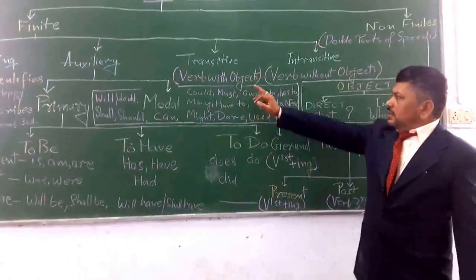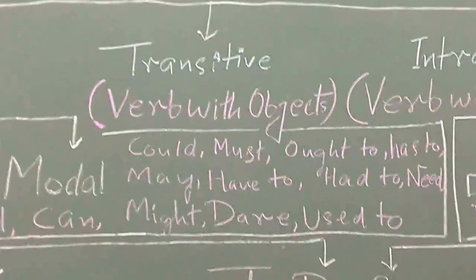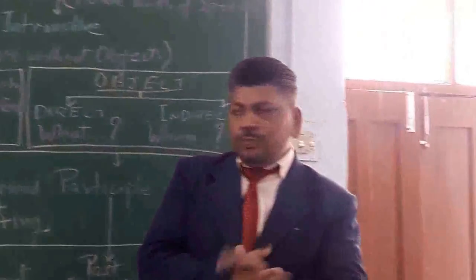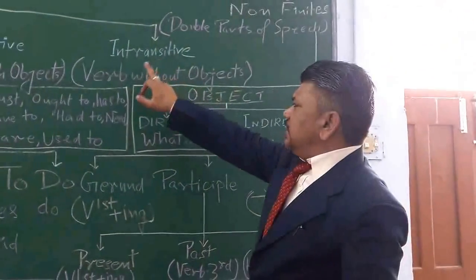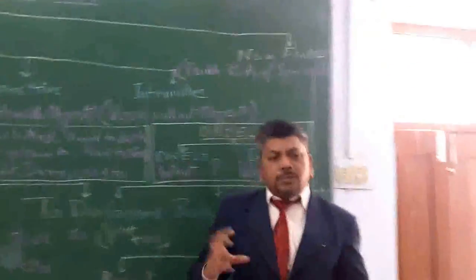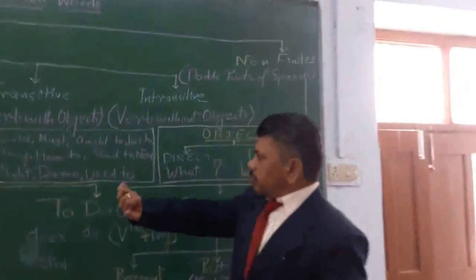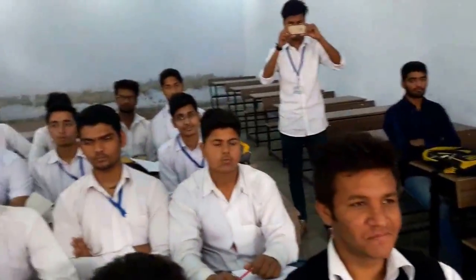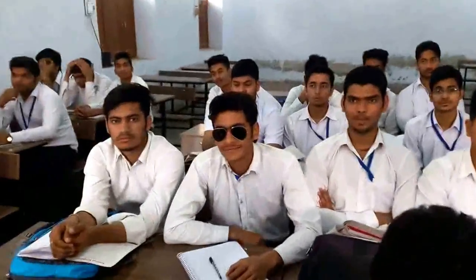Transitive verb is verb with object. They take object for them, and intransitive verb is verb without object. Let us explain the transitive verb a bit more. Transitive verb is verb with object. Object can be of two types, direct object and indirect object.